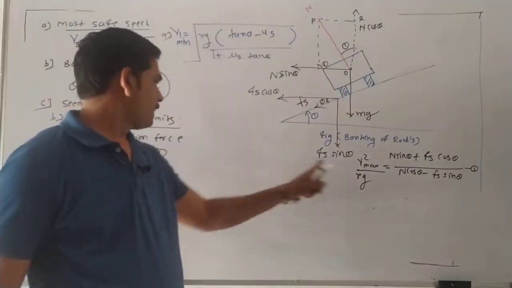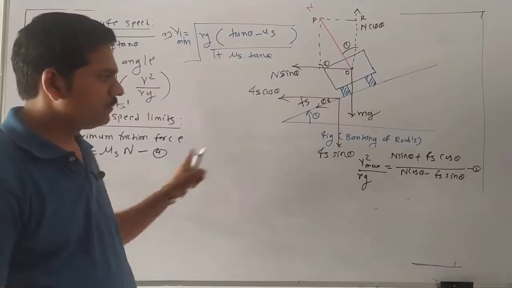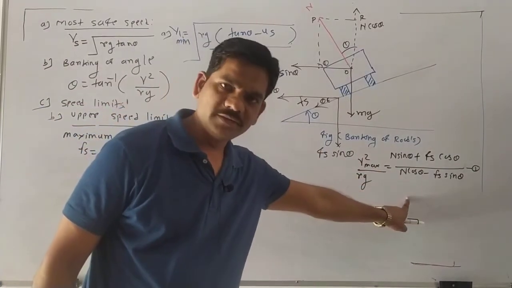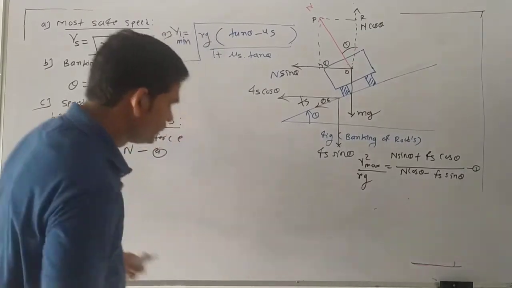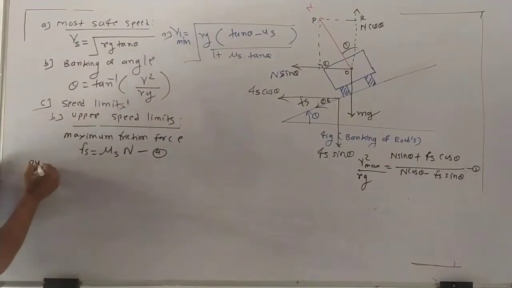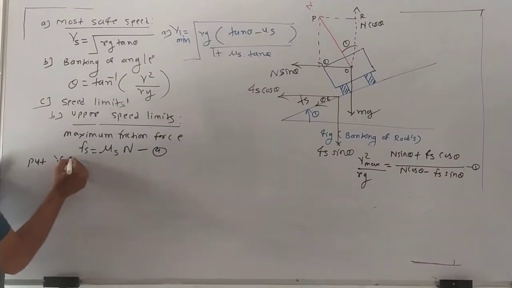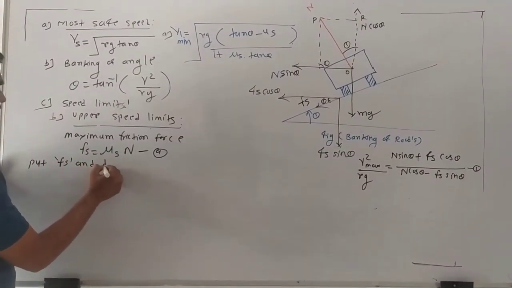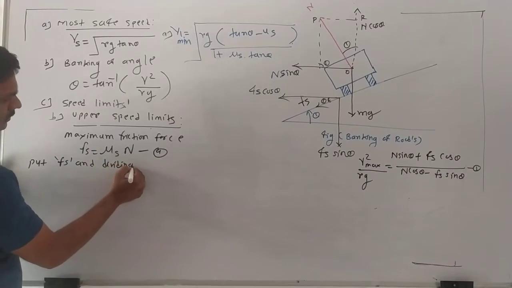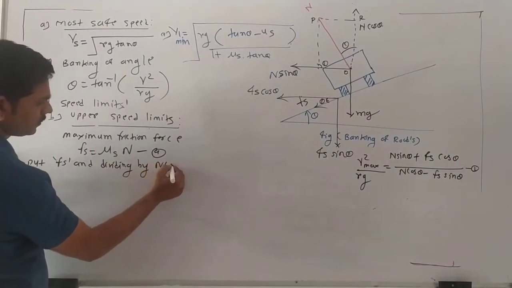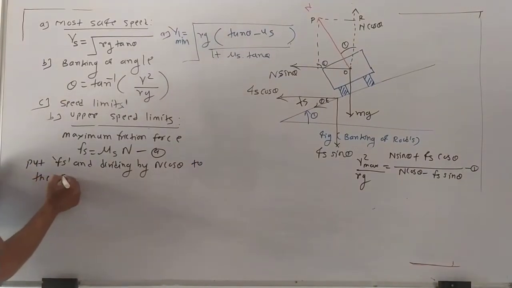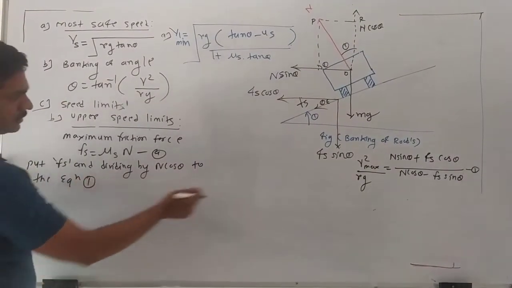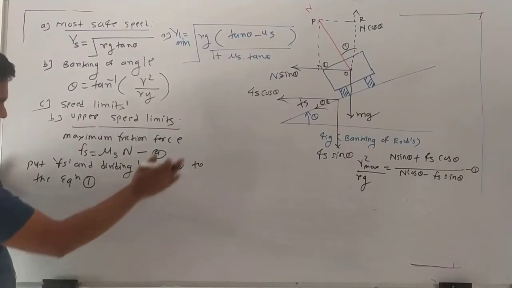So put the value of Fs in equation number 1 and also divide by N cos theta. So put Fs and divide by N cos theta in equation 1. So what is the modification in equation 1?